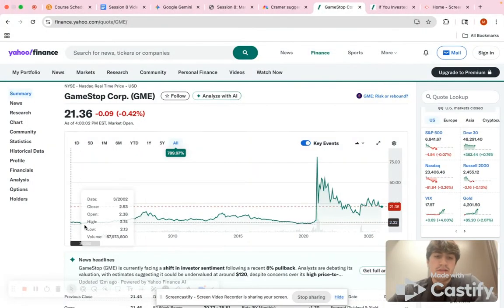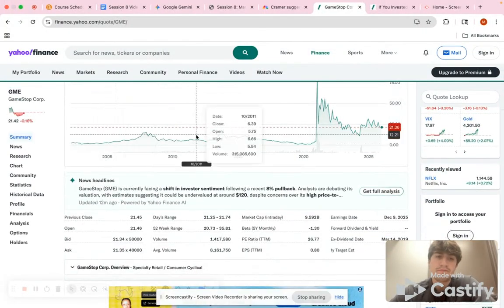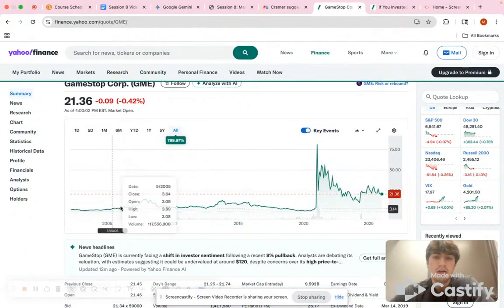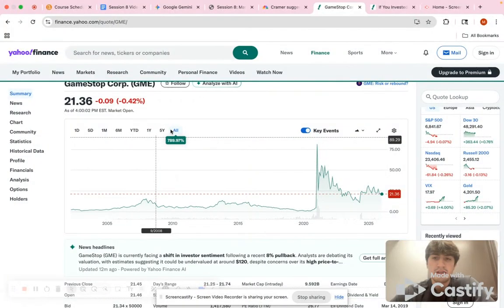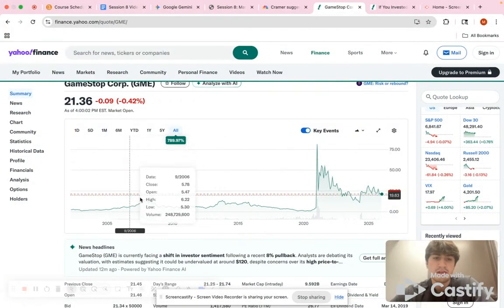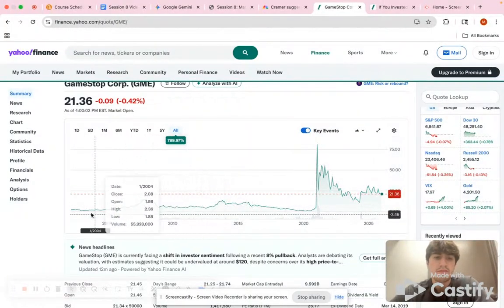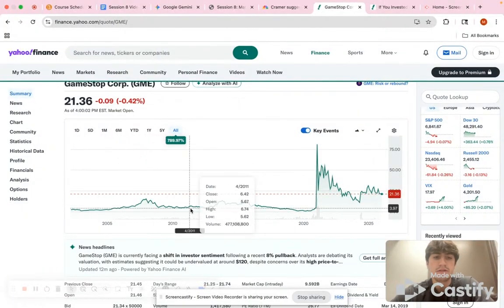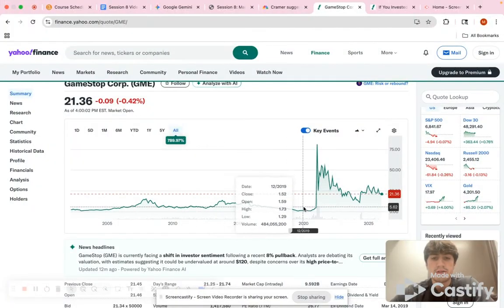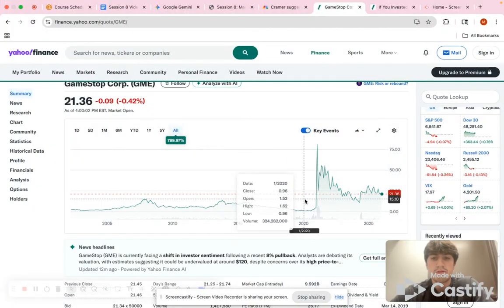So just to validate all this, we're going to go to GameStop and look at the timeline here. As we can see, the stock doesn't really do much from way back in 2000 all the way up until 2020. It kind of stays right where it should be.